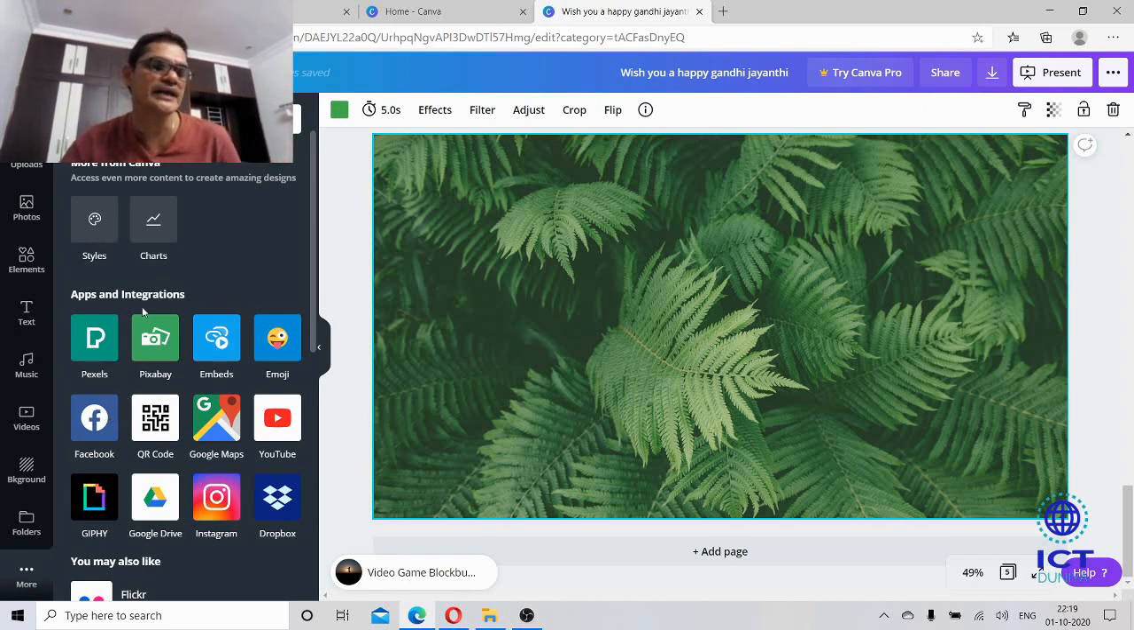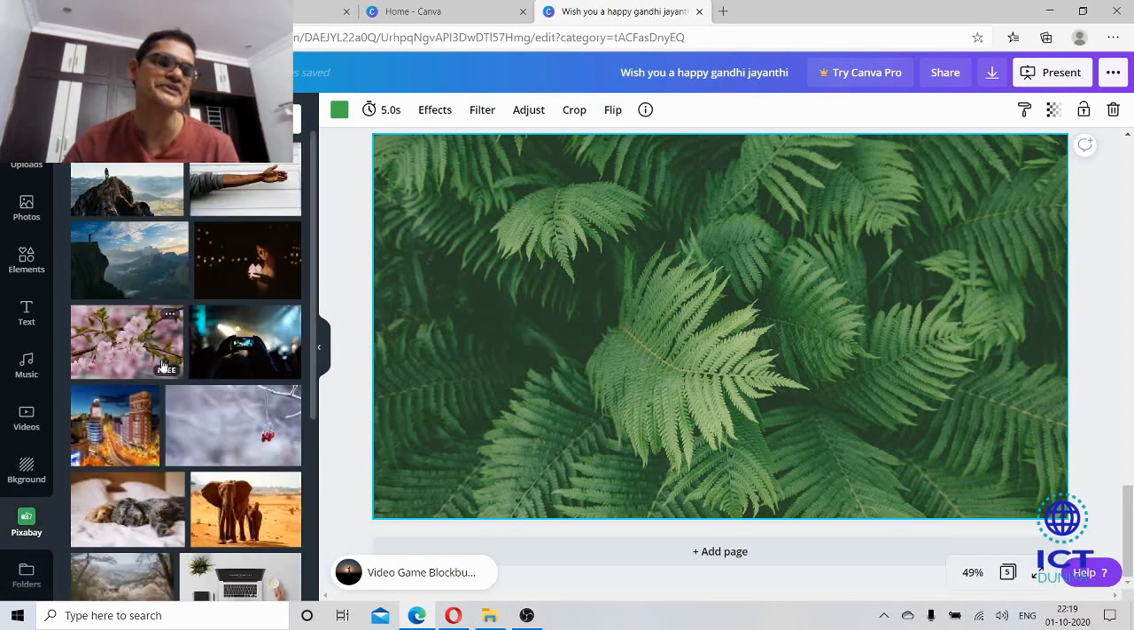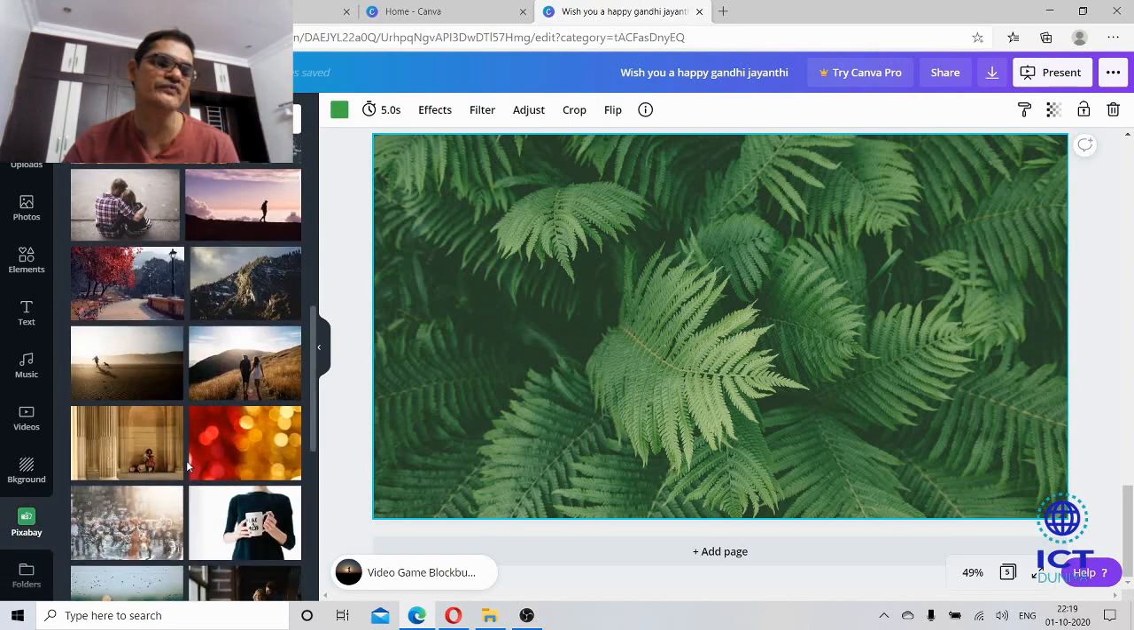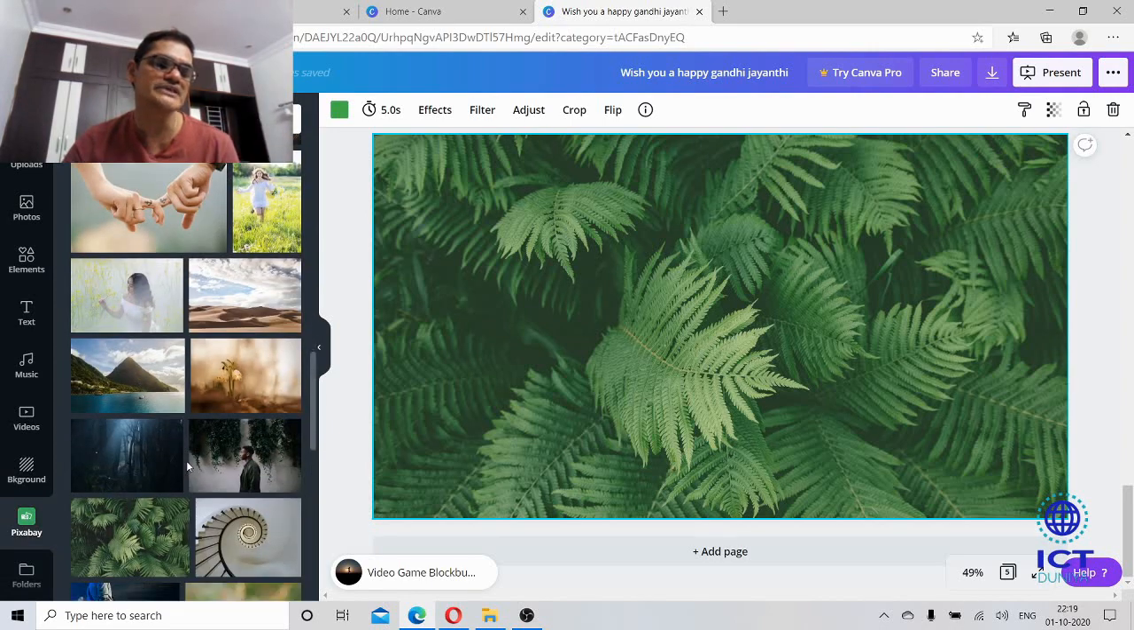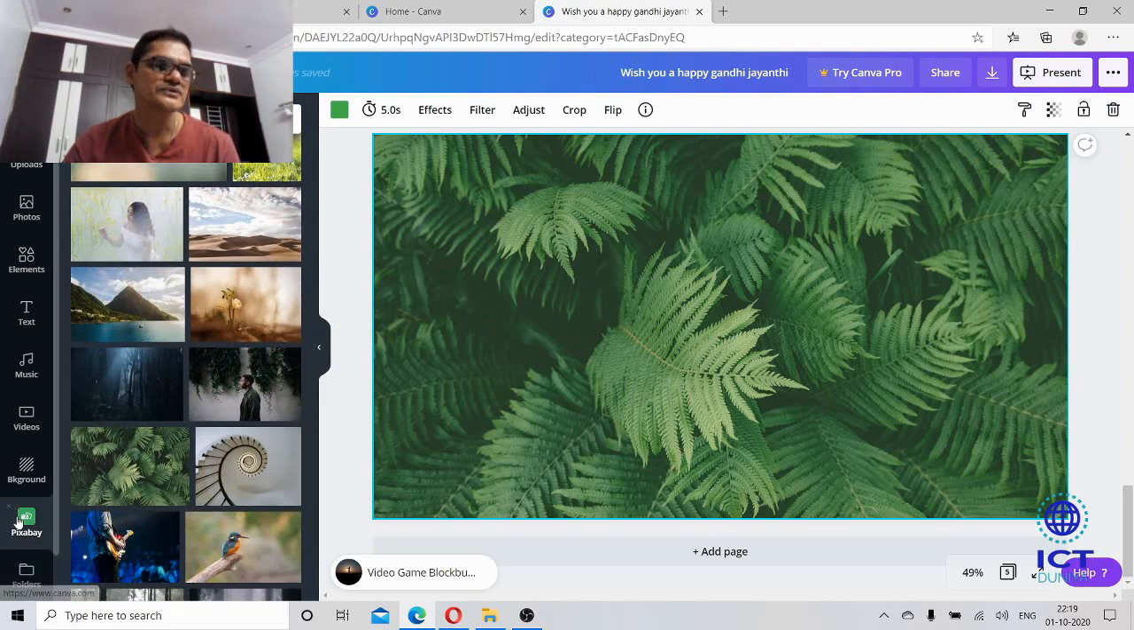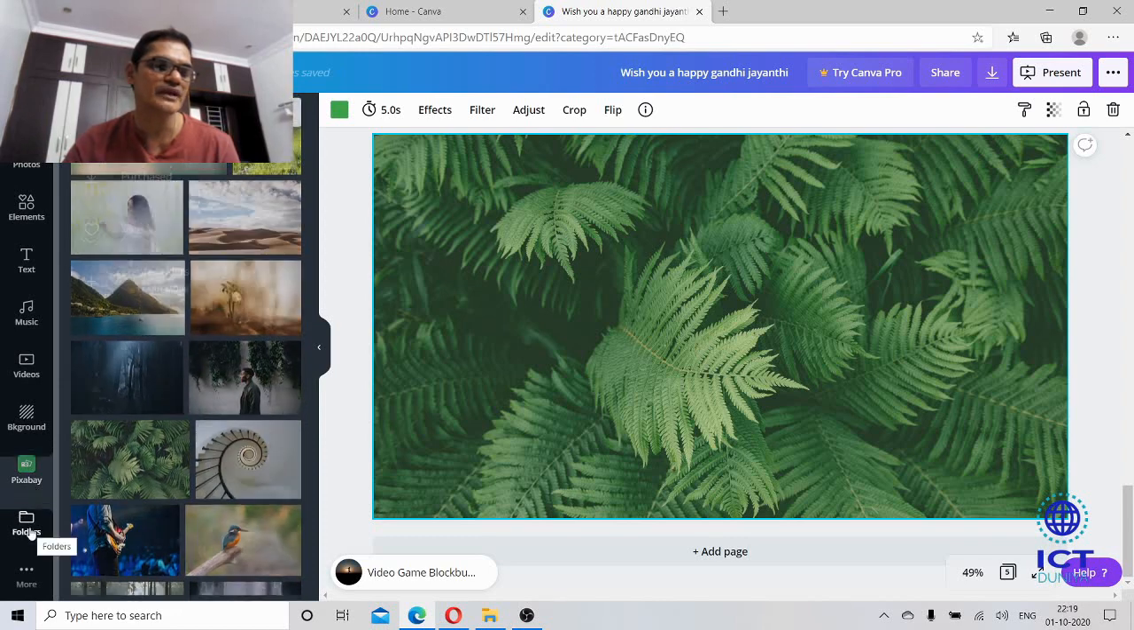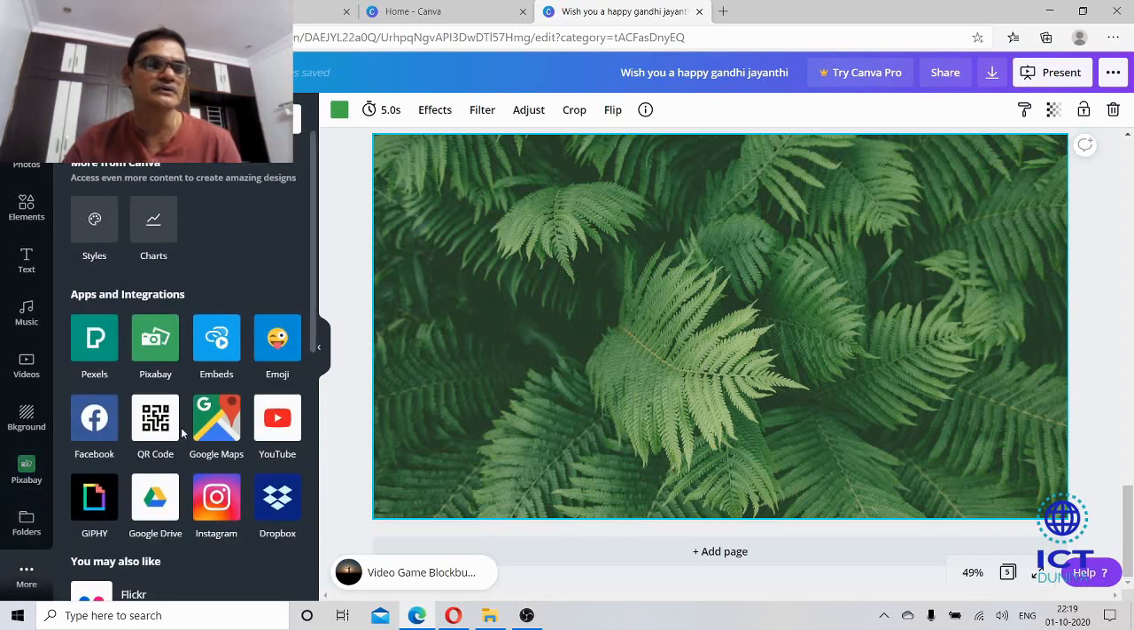even you can connect this to Pexels, Pixabay. For example, this Pixabay is nothing but a site of beautiful pictures. So these are all free images. We can make use of these free images from Pixabay. So, and I'll show you some others.